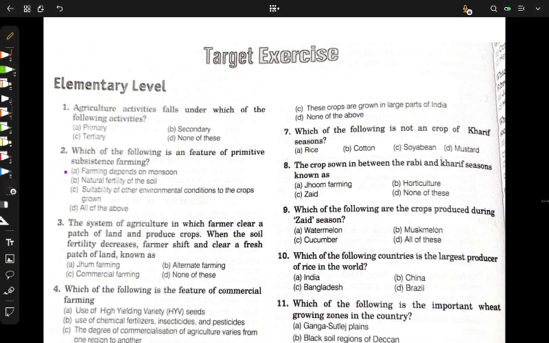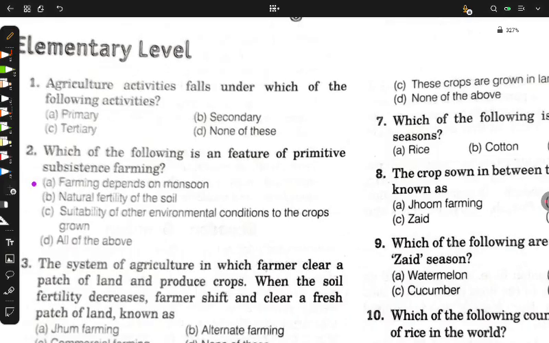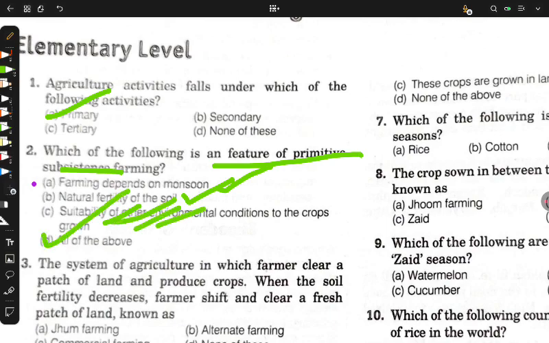Very sorry. Agriculture activities fall under which of the following activities? Agriculture means activities related to nature. And what are these activities? Primary, of course. I have told you before. Which of the following is a feature of primitive subsistence farming? Primitive, old age, subsistence, bare minimum farming. Farming depends on monsoon, naturally correct. Natural fertility of the soil, also correct. Suitability of other environmental conditions, this is also very correct. Therefore, D will be the answer.